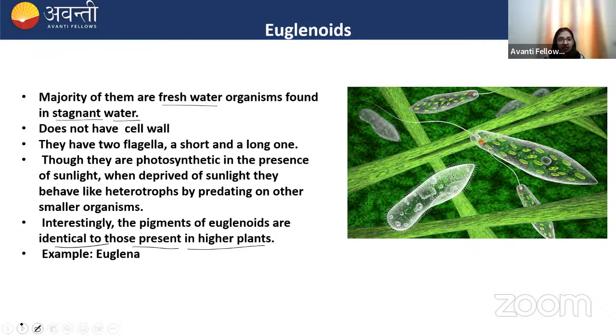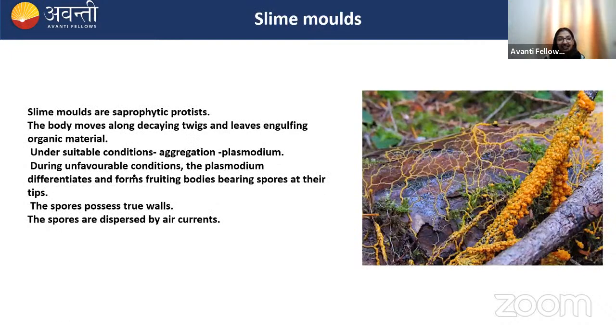Okay. Next one is slime molds. They are saprophytic, that means they feed on dead and decaying matter. When there's a suitable condition, the cells of the slime molds aggregate and form a plasmodium.